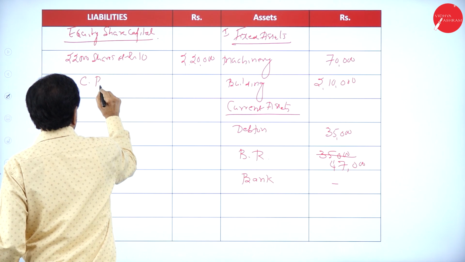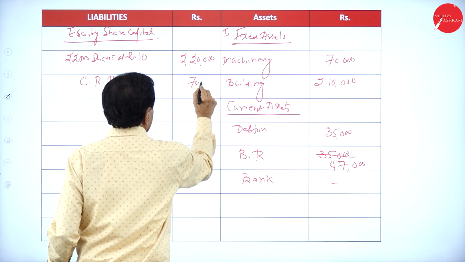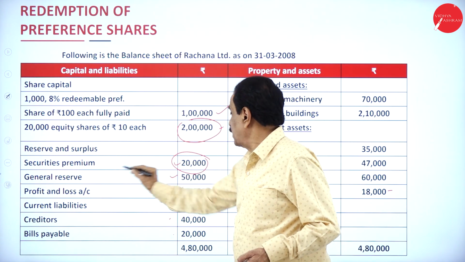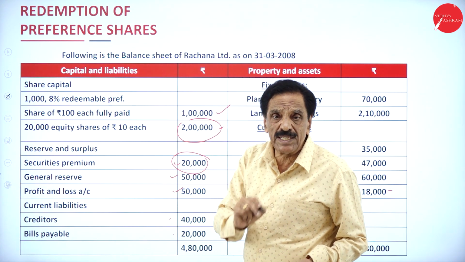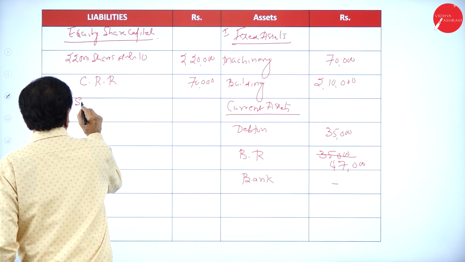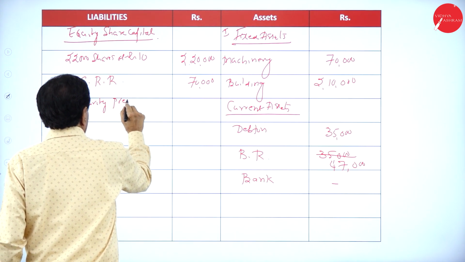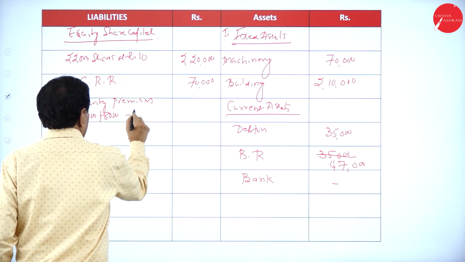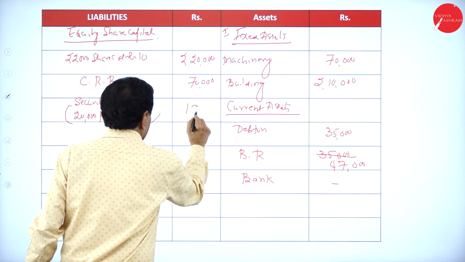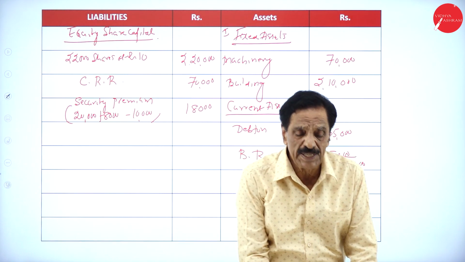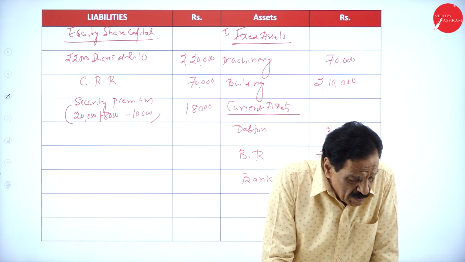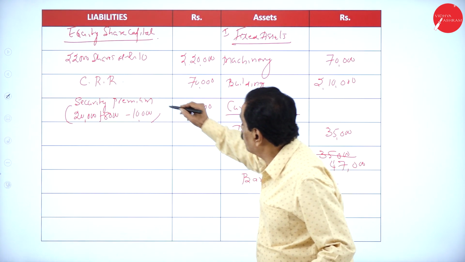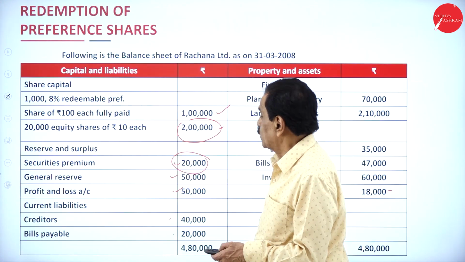Then securities premium: 20,000 old plus 8,000 minus 10,000 utilized, so 18,000 is available.